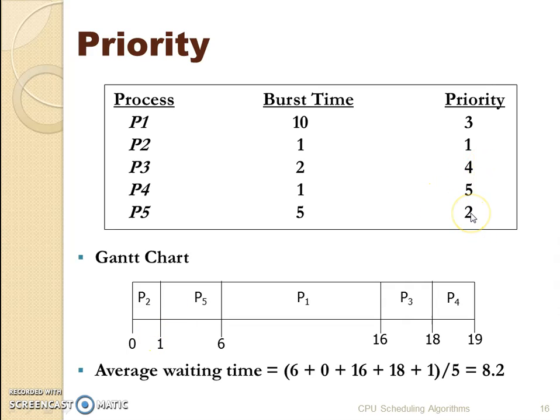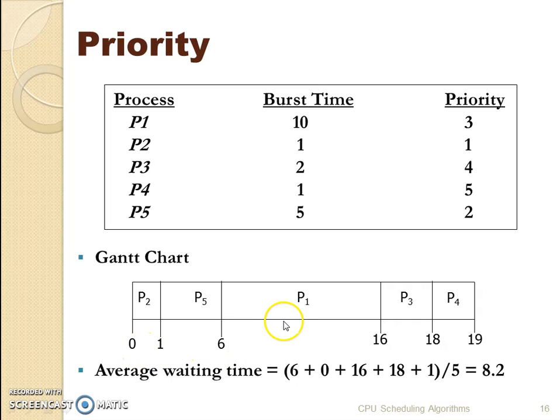After that, it was P5 because it has a priority of 2. P5 got executed for 5 seconds, so 1 plus 5 is 6. Next is P1. P1 has a priority of 3, so it is the third process to be executed, and the burst time is 10 seconds. So P1 got executed for 10 seconds, followed by the fourth priority number, which was P3 for 2 seconds, and at the last P4 for 1 second.